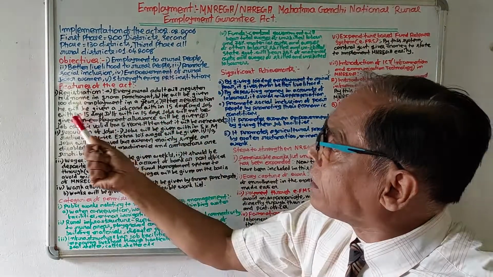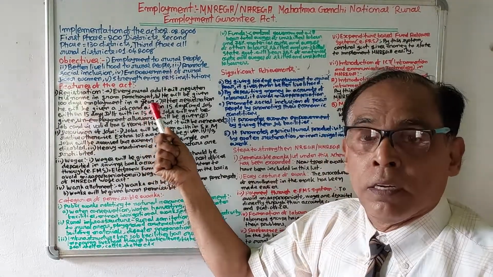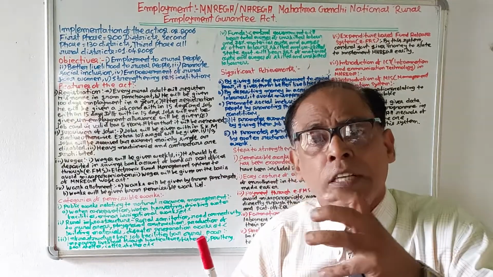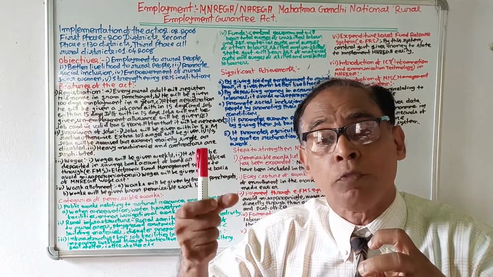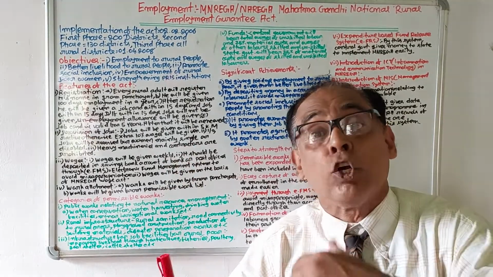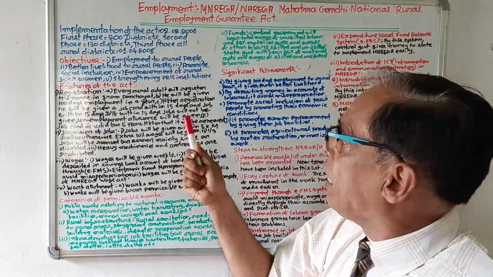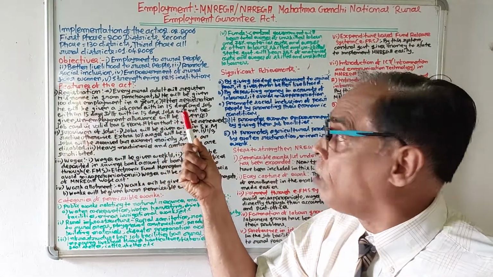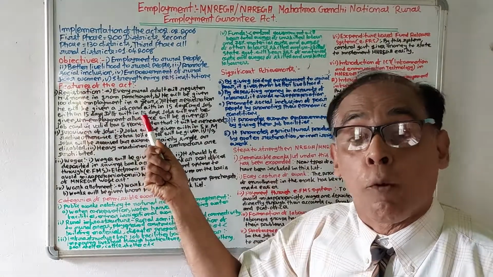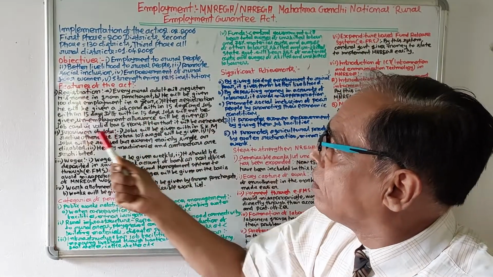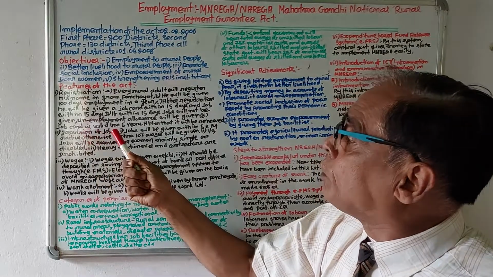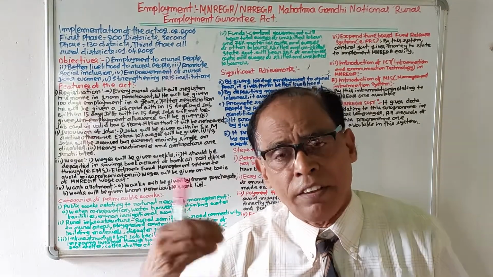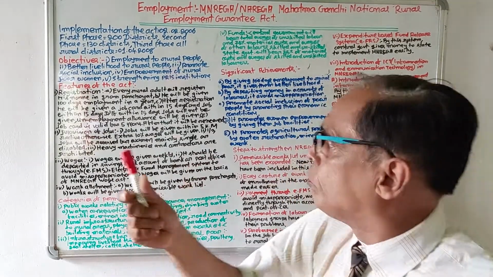Number 3, after registration, he will be given a job card. After registration, he will be given a receipt. After receiving the receipt, he will be given a job card within 15 days, and within 15 days he will be given a job. Again, if within 15 days he is not given a job, then he will be given an unemployment allowance. Then the job card is valid for 5 years. When the job card is given, it will be valid for 5 years, and after 5 years it will be renewed.